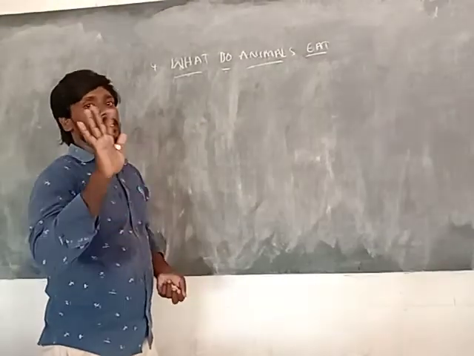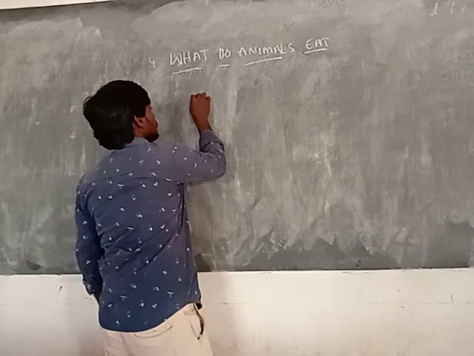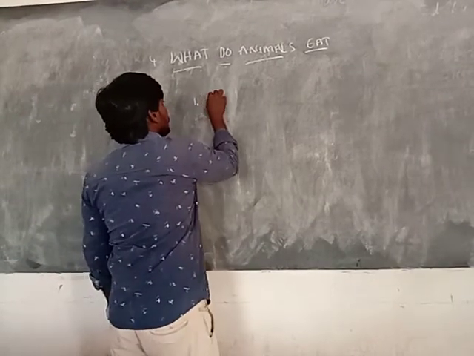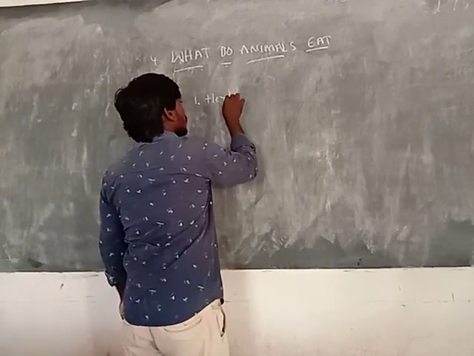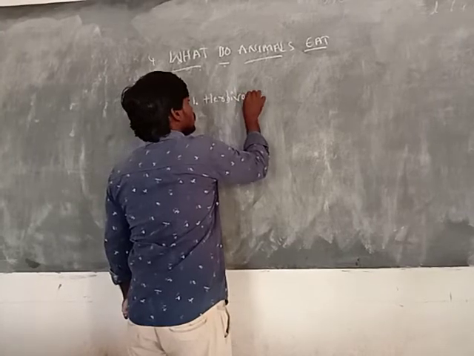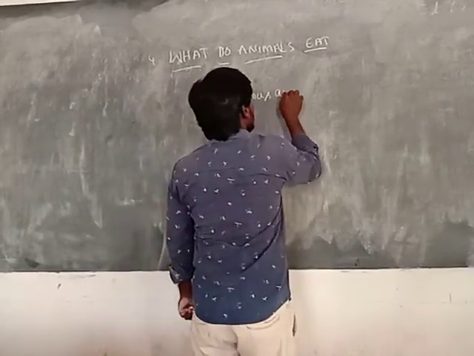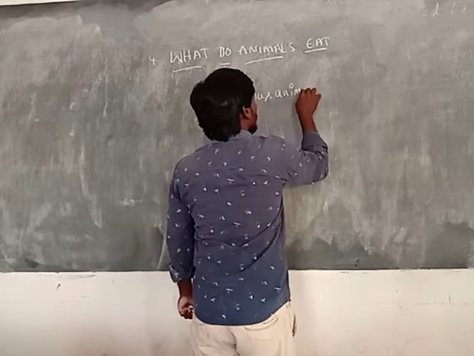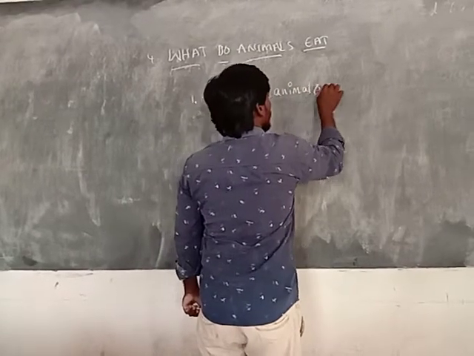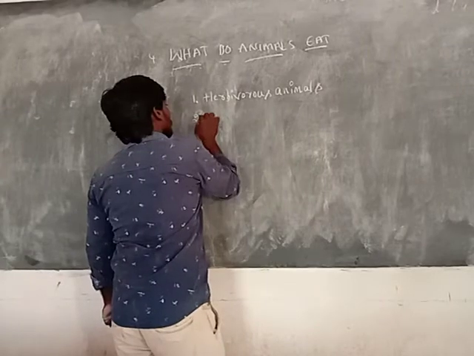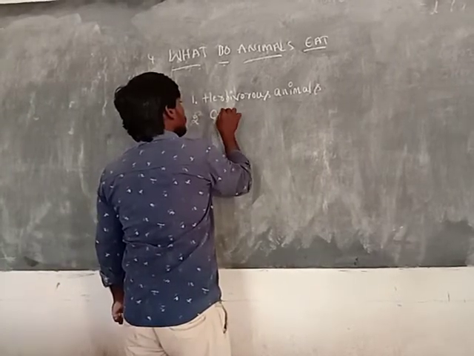These animals are mainly three types. One is herbivorous animals, or herbivores. The second one is carnivorous animals.